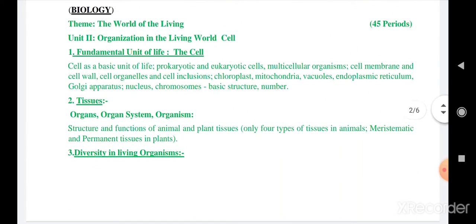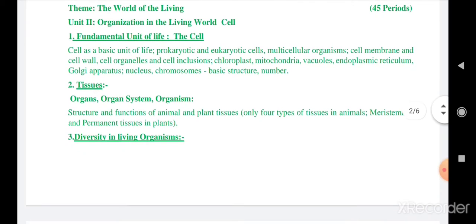So as you can see, the biology part is divided into themes, that is the world of living, which consists of unit 2, that is organization in the living world. The first chapter is the fundamental unit of life, the cell. In this chapter you are going to learn about the definition of the cell, then the types of cell, that is prokaryotic and eukaryotic, about multicellular and unicellular organisms, and about the different organelles of the cell, as you can see: cell membrane, chloroplast, mitochondria, vacuoles, endoplasmic reticulum, Golgi body, nucleus, chromosomes, etc. So you are going to learn all these basic things in your fundamental unit of life.